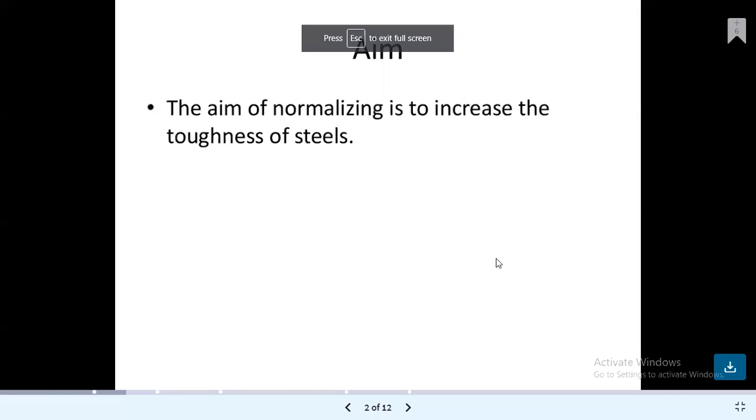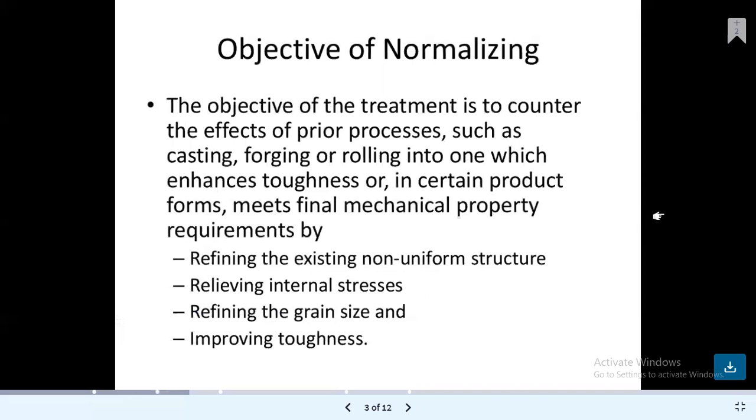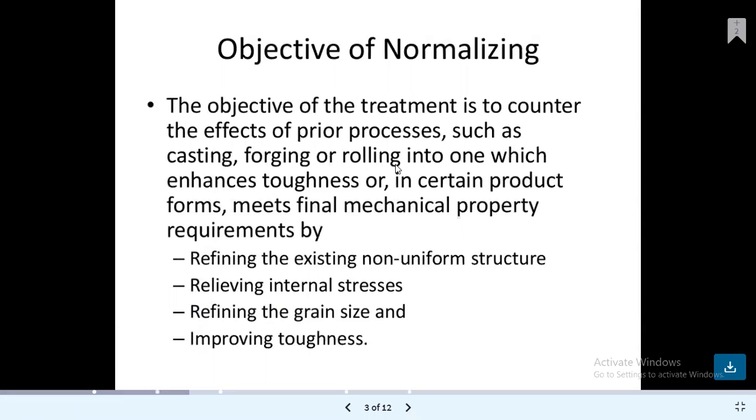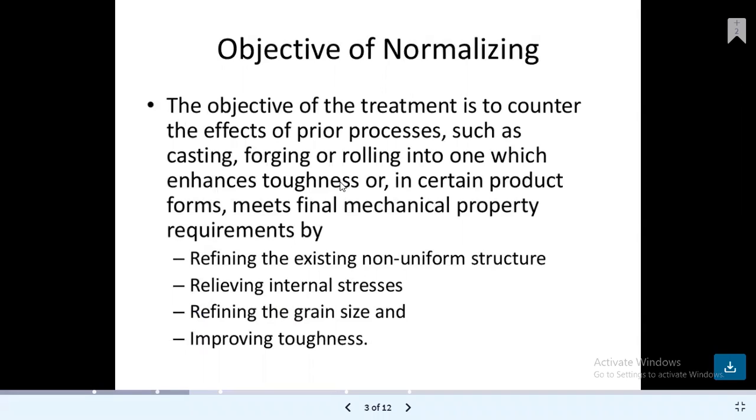Today we see the topic named normalizing. The aim of normalizing is to increase the toughness of the material. If we consider steel, then we increase the toughness of the steel. The objective of the treatment is to counter the effects of prior processes